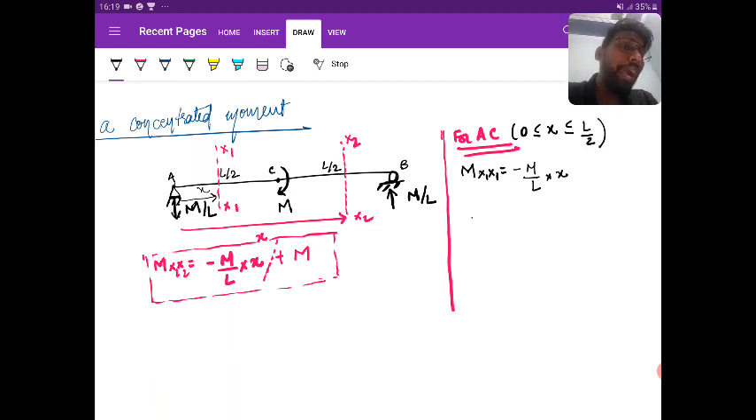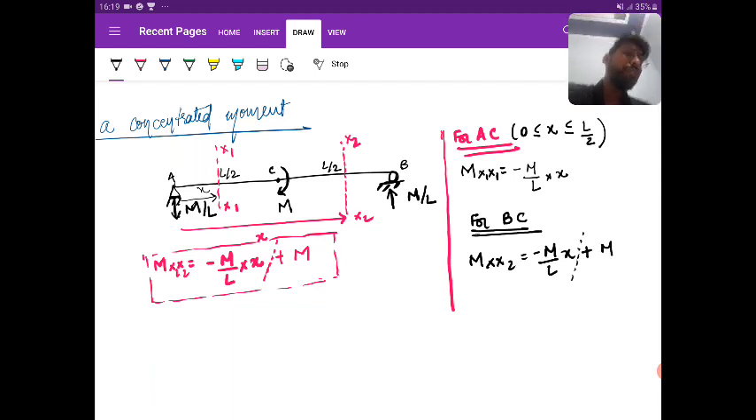But if I write for the BC portion, then what is the bending moment at section H2? We have written minus M by L into h plus M. Yes or no? So what you see is that this plus M part is not applicable for the AC portion.